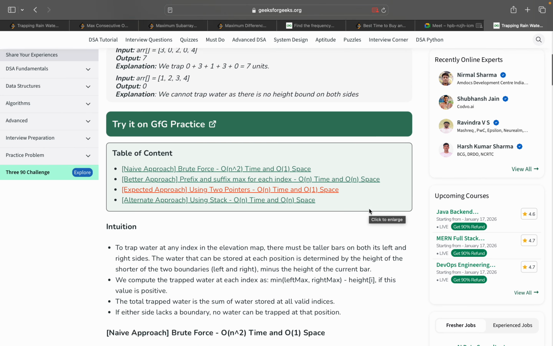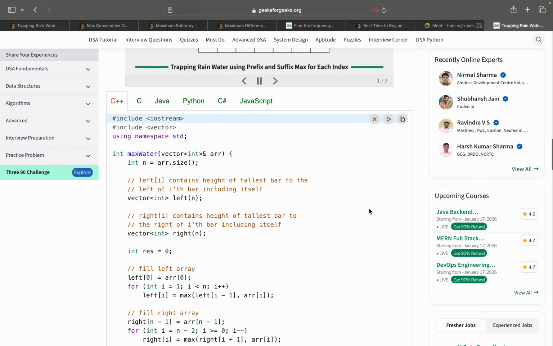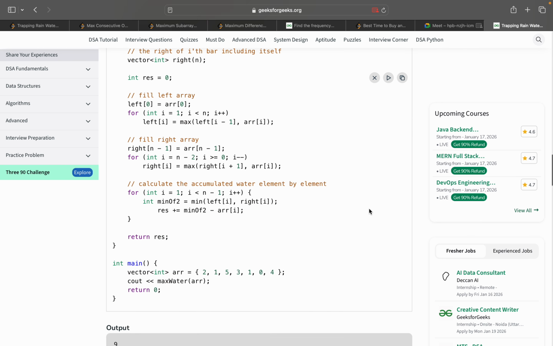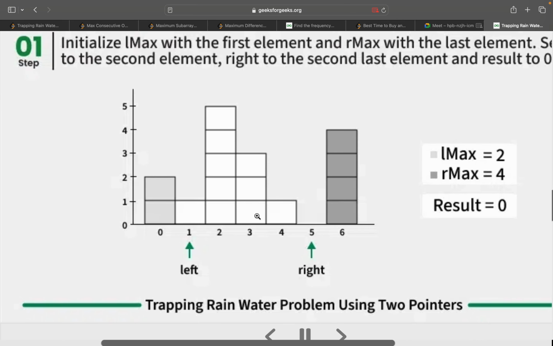So here one array is there. Tarun, are you able to see the array, right? Yeah. So array is there, two building blocks, one building block. This y line is considering the number of blocks. So the array is given as 2, 1, 5, 3, 1, 0, and 4. Got this? Yes. So 2 means the 2 building, 1 means the 1 building, and 5 means the 5 building.